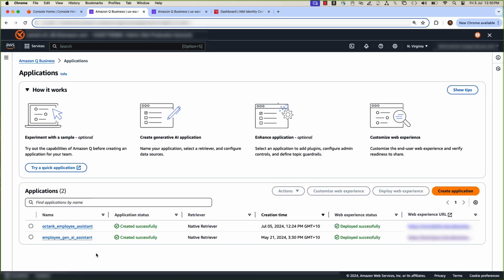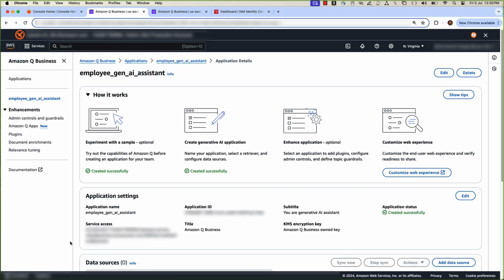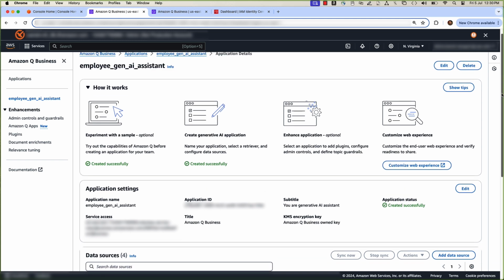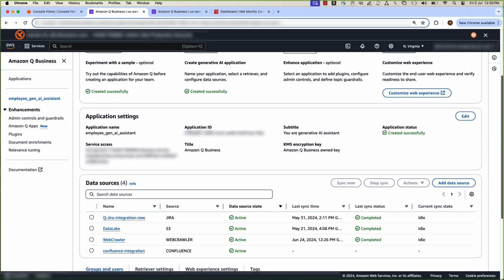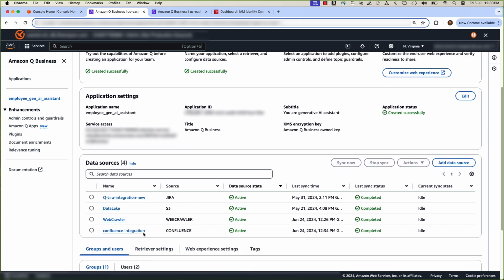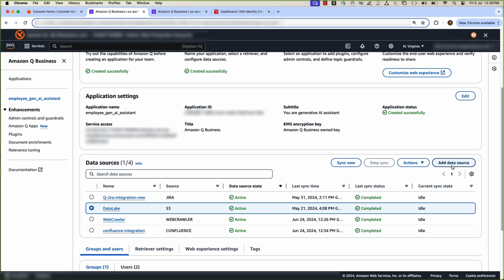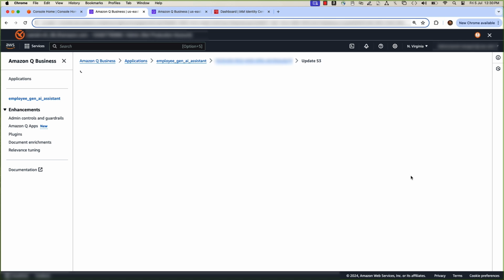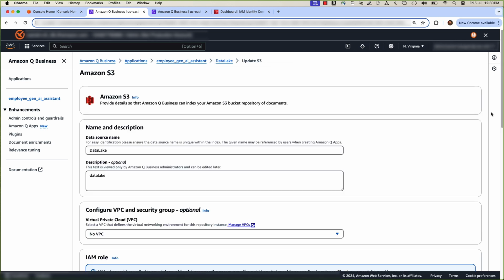In the interest of time, I built a similar Q Business application, Employee Gen AI Assistant, with 4 data sources. Let's open and check the data source configuration options. Select Data Lake S3 and click Edit. Here you can see the configuration details to configure S3 as a data source for the Q application.